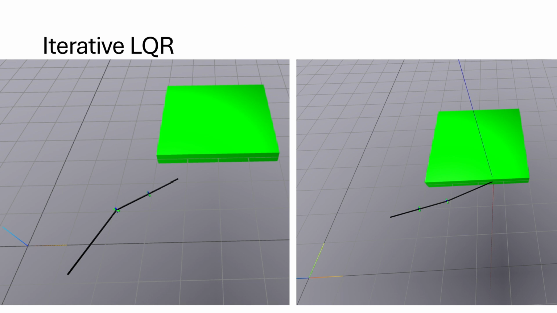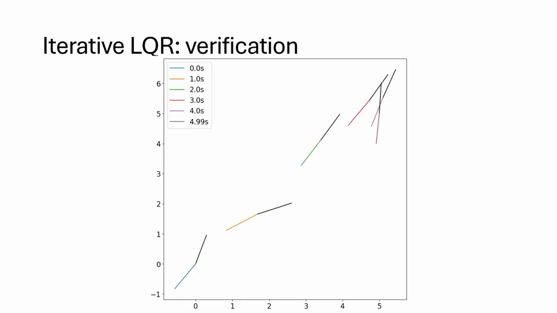So now it's time to look at the trajectory planning with an obstacle. The method I picked is iterative LQR. In Drake, I set the collision property for all the objects to be hydroelastic contact, and for the ILQR, the initial guess for the policy is readily generated. I first verify the ILQR method for the case where there is no obstacle in the system. It converges fast and works perfectly, as you can see.